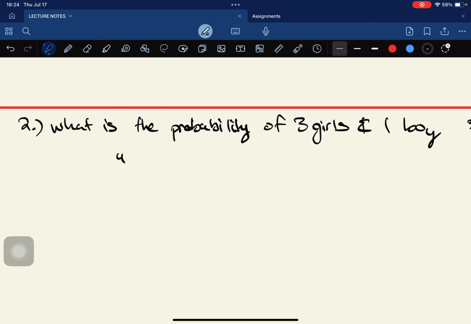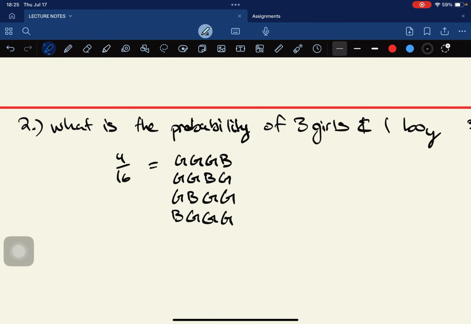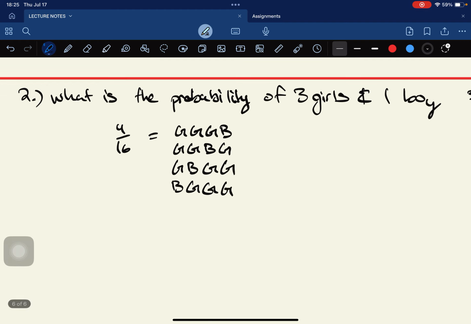So 4 out of 16. So these are the possible outcomes. He also mentioned the possibilities. So either the girl was born first, the girl was born second, or the girl was born third. The boy will be last, or you can do this: girl, girl, boy, girl, or girl, boy, girl, girl, or boy, girl, girl, girl. So these are the 4 possible outcomes you can do.